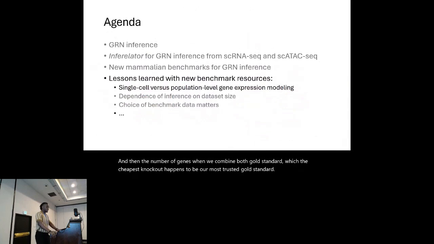Then for both the in vivo CD4 and dynamic CD4 human datasets, we constructed gene regulatory networks using both the single cell and pseudobulk gene expression data. We then compared our performance with GRNs from single cell RNA and single cell ATAC-seq data. We also evaluated our performance based on how well the networks we generated were able to recover TF gene interactions present in the TF ChIP-seq or knockout gold standard.